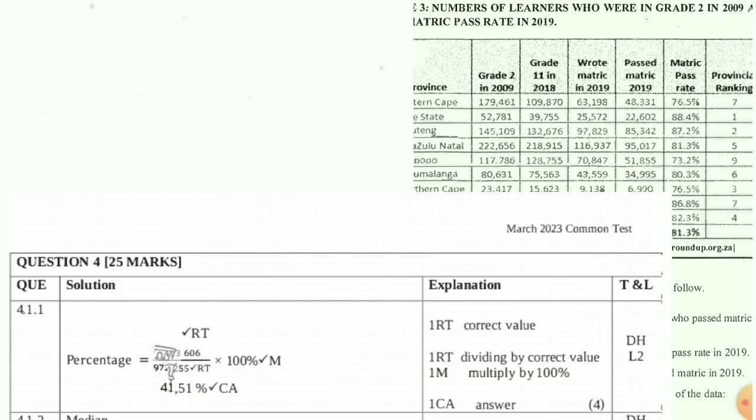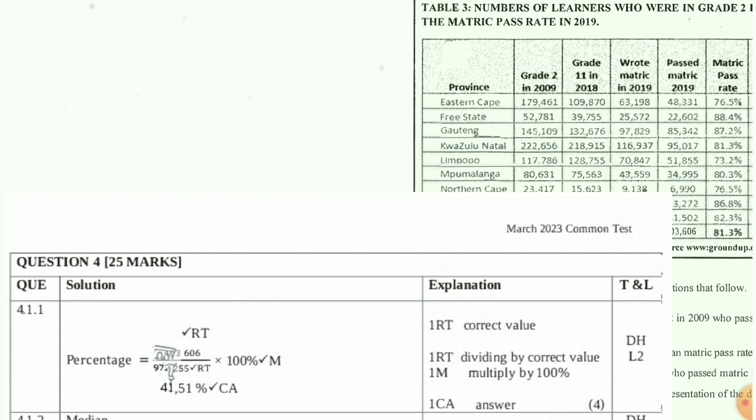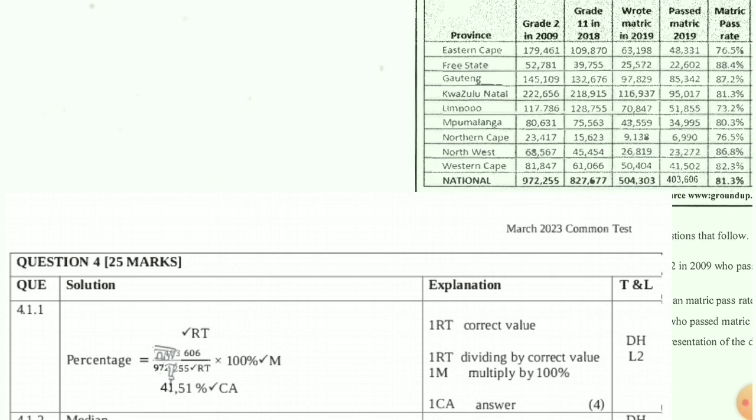So as you can see here, why did I put 403,606 on top? Because it's the smallest. In order to get accurate numbers, you have to start with the smallest. So we start with the smallest, and then we say 403,606 divided by 972,255 multiplied by 100 is equal to 41.51%. And don't forget to add the percentage sign, guys. That thing, percent, is really important. People underestimate it, especially when you're writing your final exam. You might get it wrong if you don't put the percentage. So the answer is 41.51%.